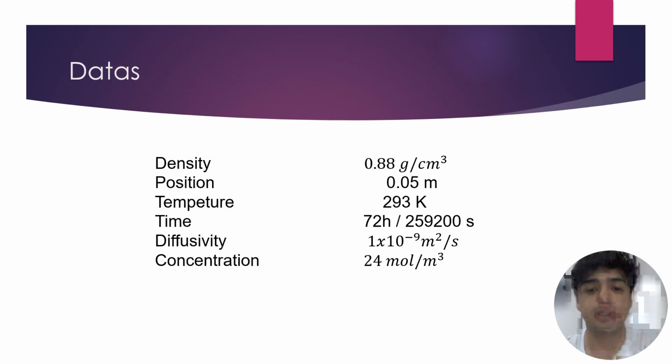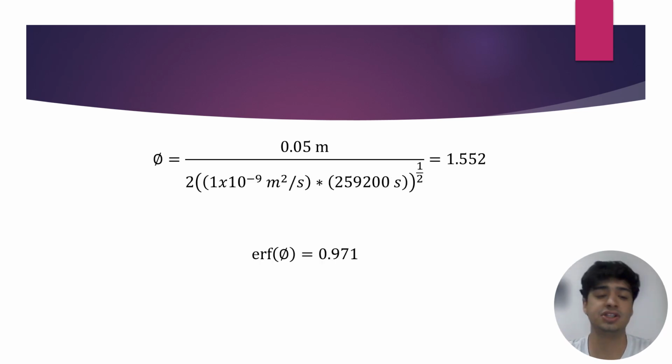So for this, we can see that in the problem before, we have some data. These data are over here. We only changed the time to seconds that we have over here, and the 5 centimeters we changed to meters, so we can use the same units in every solution and there's no problem. So like we can see, we solve with the equation of phi,